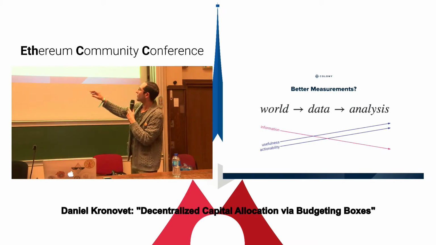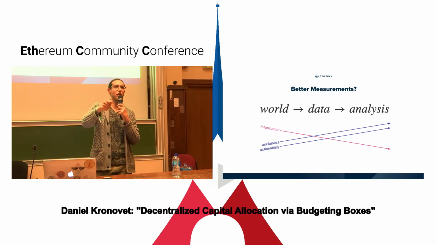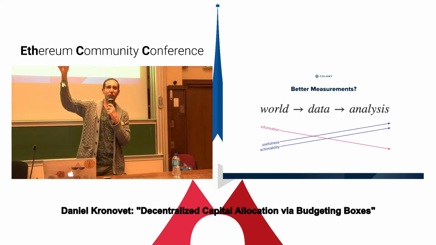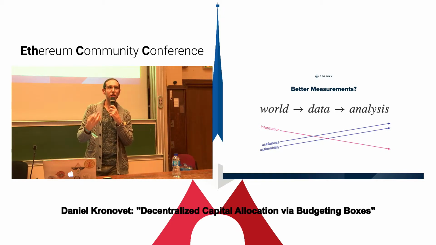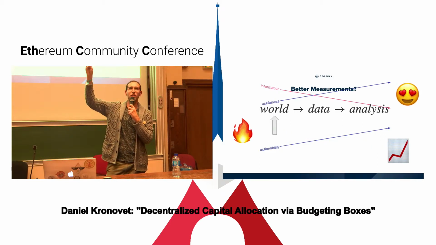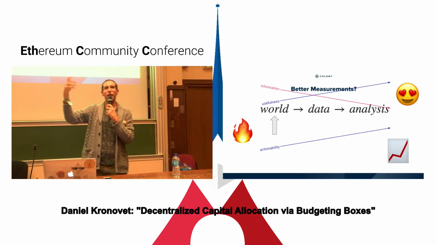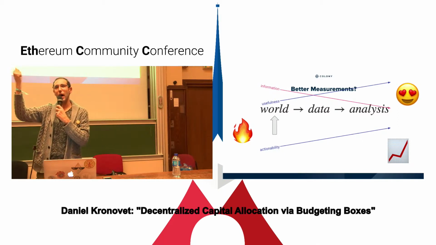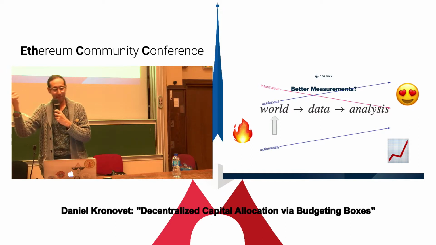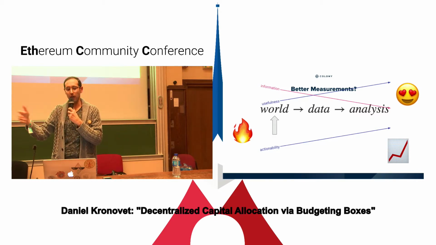And so where I'm driving this is, as we do analysis, we lose information, but we gain actionability and usefulness. If we can find better measurements, then we can actually get usefulness basically for free. Better measurements plus the same analysis give us in the end a result that's just more useful. It's captured more information about the world. We can make better decisions using this new result. So the search for better measurements leads us to better outcomes. And that was the point I wanted to drive here.